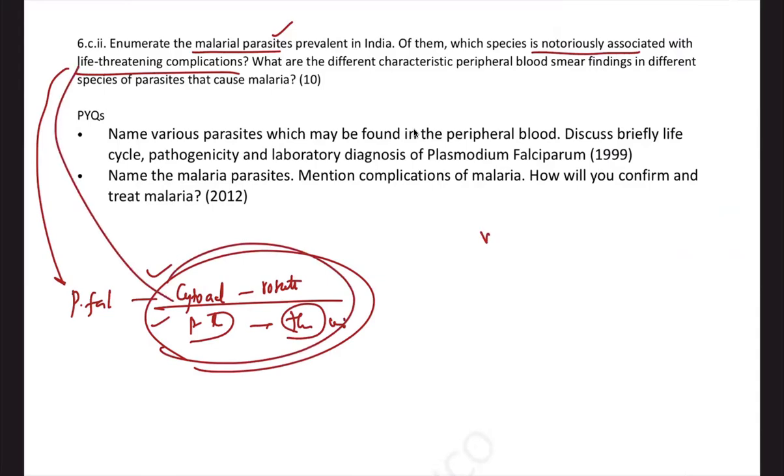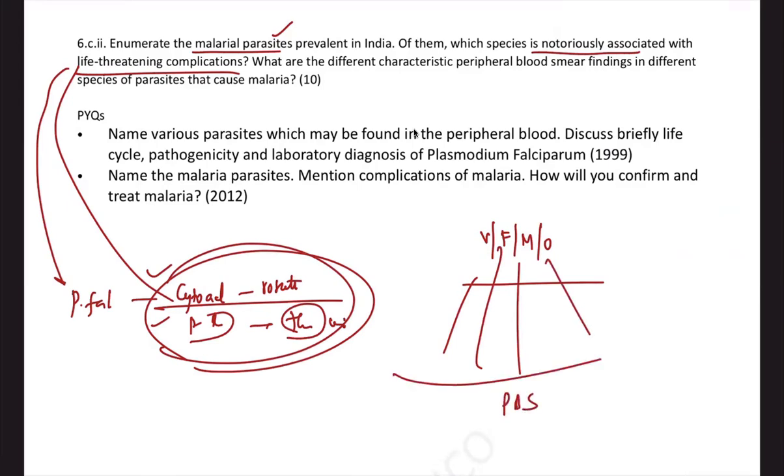And we have vivax, we have falciparum, we have malariae. Okay, so there are different species like this, Plasmodium ovale, but each has different peripheral blood smear features. And I was always predicting, if you go and watch my videos, I always tell that species identification is an important area where we can expect questions in the future.